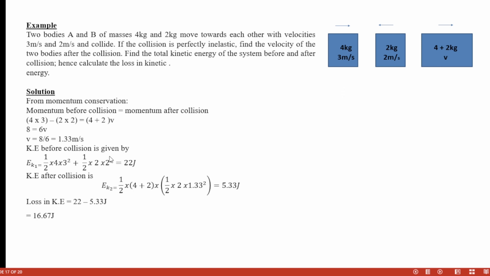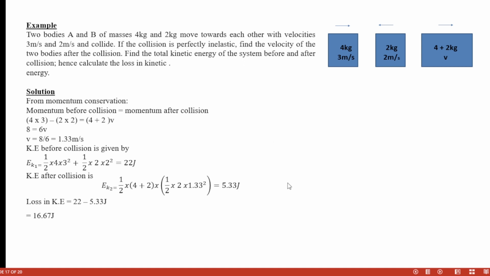So kinetic energy before collision is just what is happening here, right? So half mv squared for this body plus half mv squared of this other body. So 1/2 times mass 4 times v 3 squared, then plus the other one, KE is half mv squared. Don't forget that. Then 1/2 the mass 2 multiplied by the velocity 2 squared, and this is the kinetic energy before collision that the two of them had.